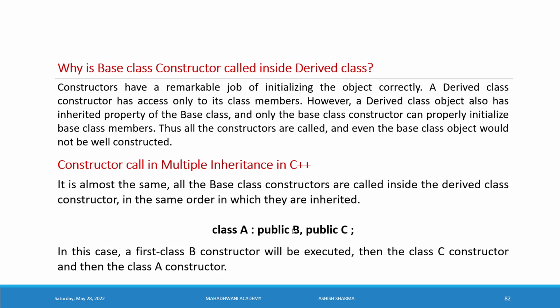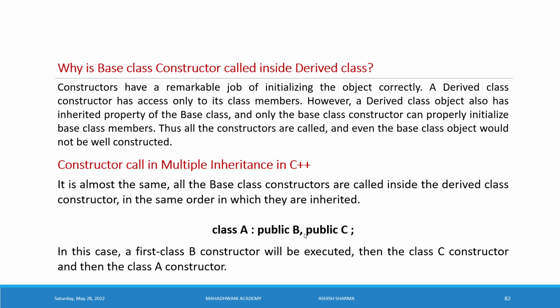B is a parent class, C is also a parent class for class A. In this case, you should remember, first it will execute the constructor for the class B. We will read this from left to right. So here B class constructor will be executing first, then the C class constructor will be executing, then the class A constructor will be executing.